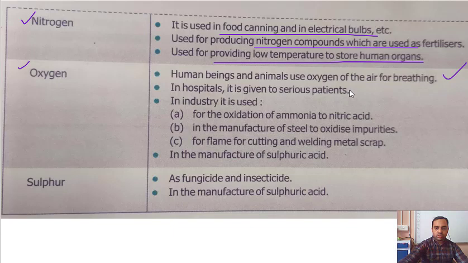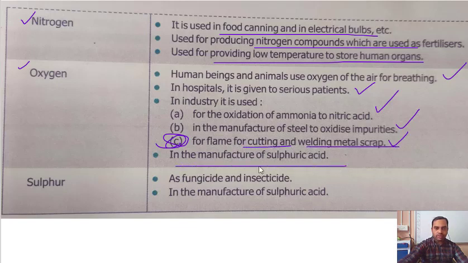In hospitals, it is used for serious patients. In industry, it is used for oxidation of ammonia to nitric acid, in manufacturing of steel to oxidize impurities, or for flame cutting and welding metal scrap. You might have seen this one in workshops. They use oxyacetylene gases to cut and weld metals.